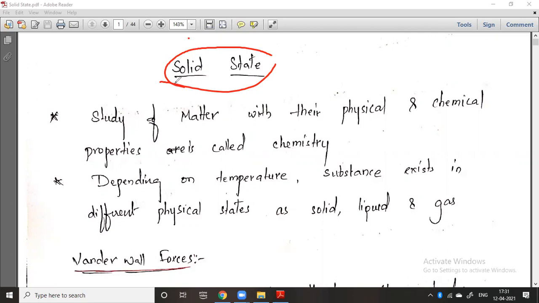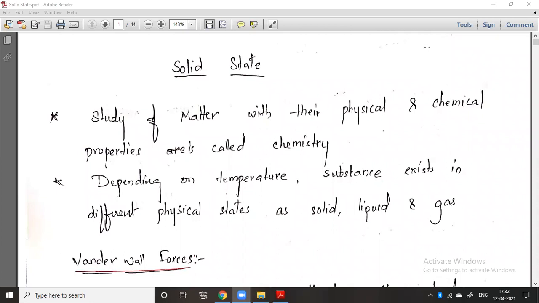So let us start from the solid state. What is solid, what is liquid, and what is gas? Generally this solid state, liquid state, comes under physical chemistry. So what is actually chemistry? You know that chemistry is the study of chemical reactions. So students, listen here: chemistry is nothing but the study of matter.